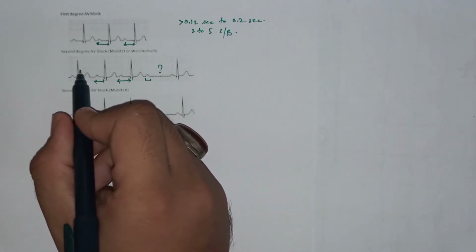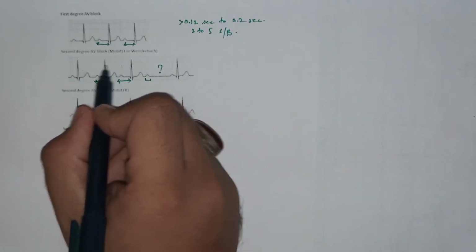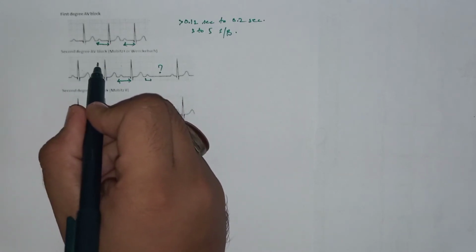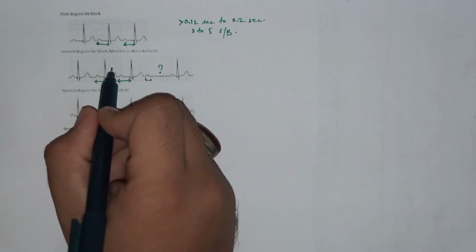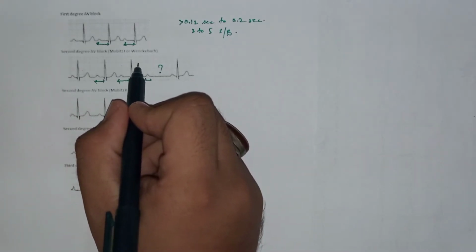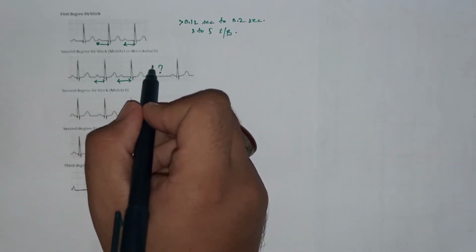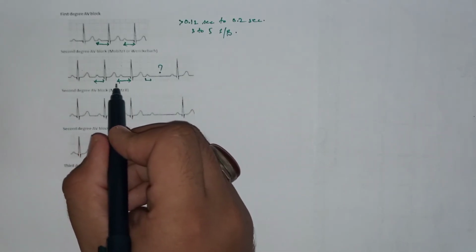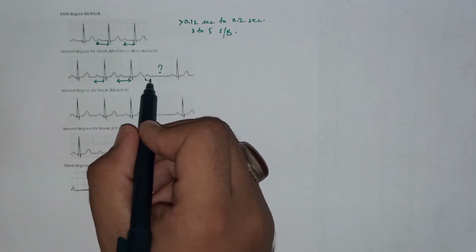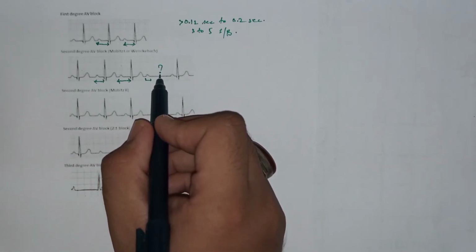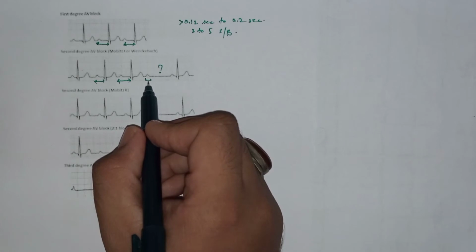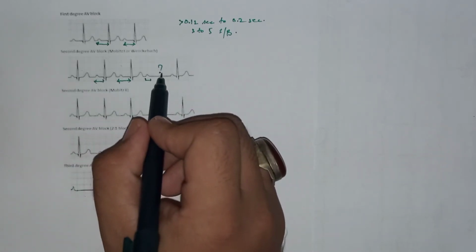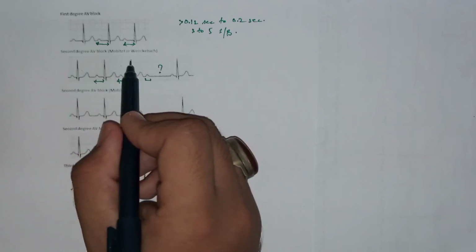And look at the rhythm. In the first two RR intervals, from this R wave till this R wave, the distance is the same, but after that there is a progressive increase in the RR interval distance as well. So remember three important points: there is progressive prolongation of the PR interval, there is one missed beat, that is no QRS complex after one P wave, and there is also a progressive increase in the RR interval. These are the features of Mobitz type 1, that is second degree AV nodal block.